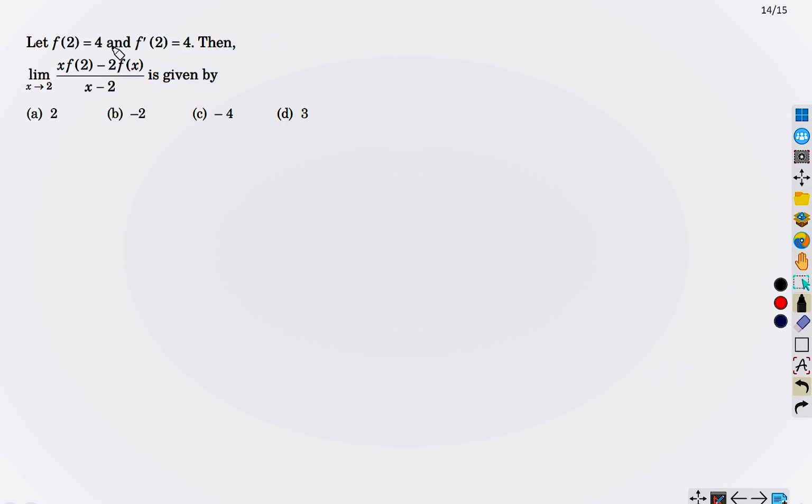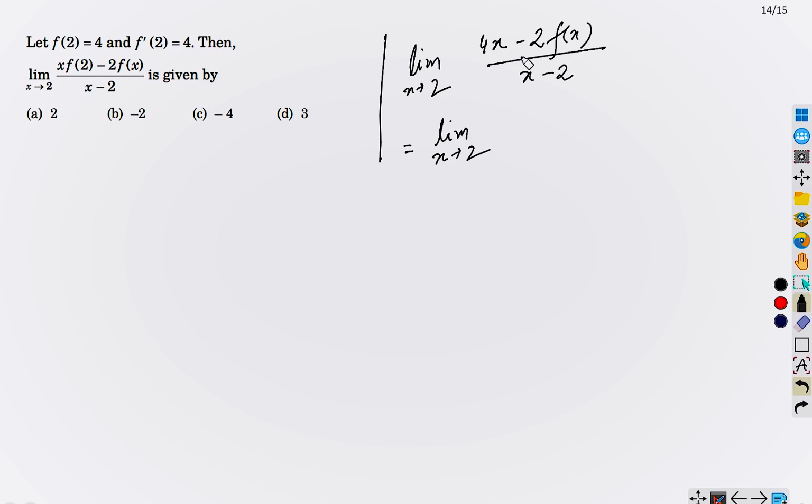Given f(2) equals 4 and f dash 2 equals 4, then we have to evaluate this limit. So let's just substitute the value first. We have f(2) equals 4, so it is 4x minus 2f(x). This one is simple, you can try it by yourself, okay? And we can take 2 common outside, it is 2 times (2x minus f(x)), divided by x minus 2.